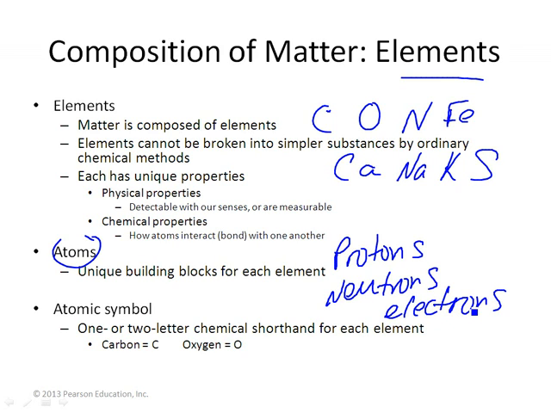When we talk about elements, we use their atomic symbol. So, for example, carbon is always written as C. Oxygen is O. I put on your study guide about 20 or so elements that I expect you to recognize, not only their name, but their chemical symbol. So make sure that you look at that.